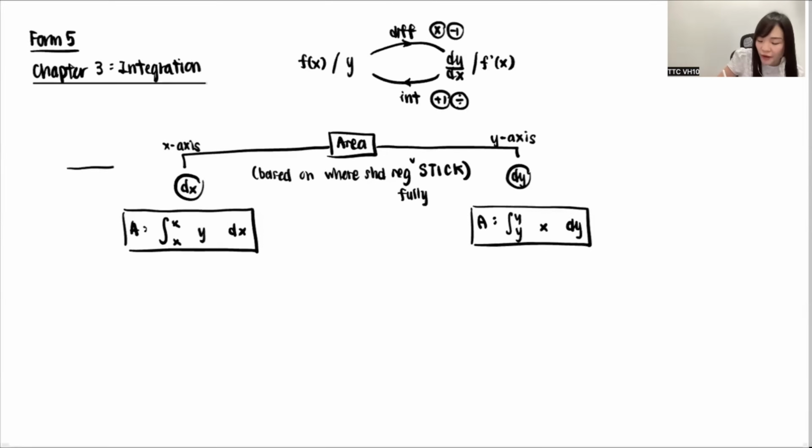Whenever they stick on the x-axis, because the x-axis looks like this, when you find the area you can only focus on one side. Please remember, this formula has a limitation. It can only look at one side; it cannot look at the other side. It's like your face. I look at you.